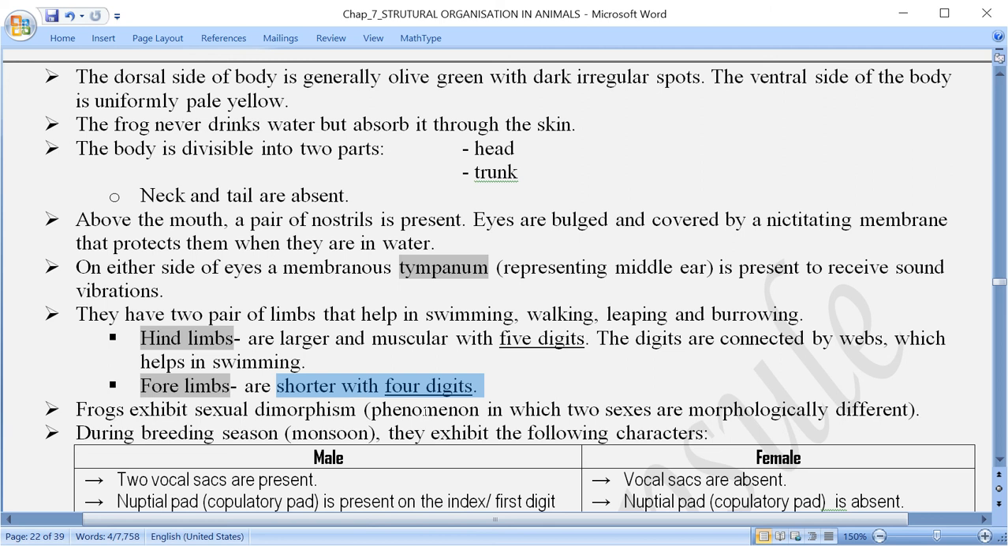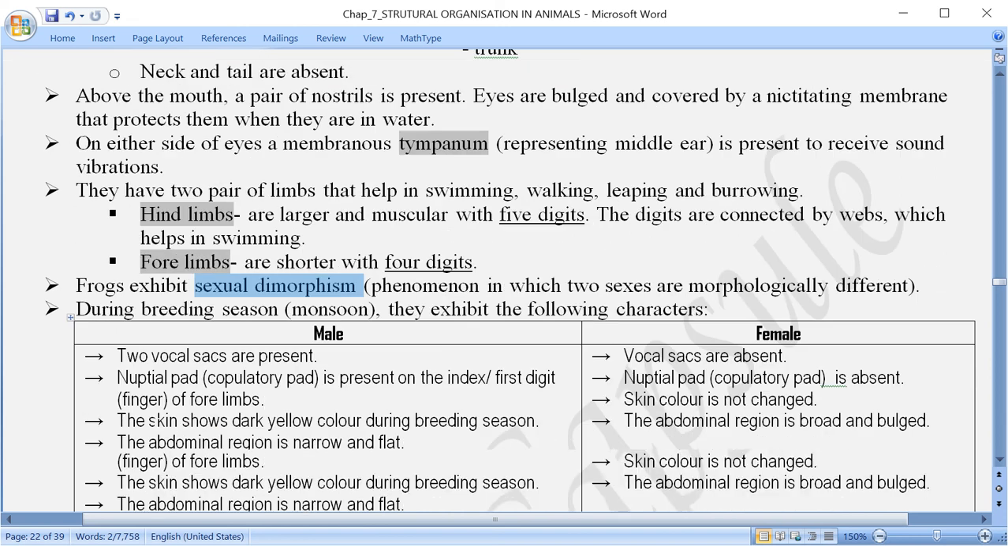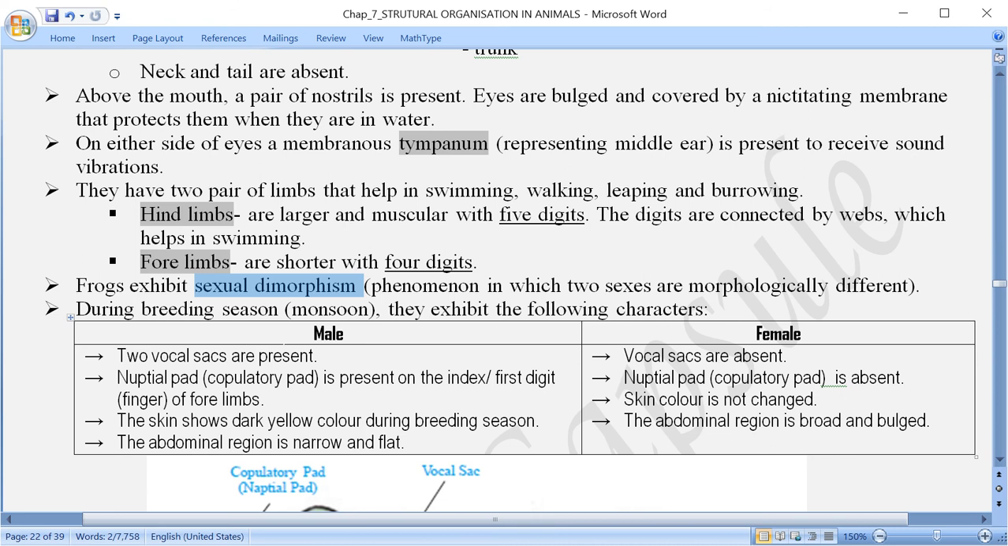And forelimb is for landing purpose, means when they hop from a place and then land again onto the ground surface, at that time the forelimb is useful. Now when we see the male and female, we can differentiate which frog is a male or a female. We can identify that, and this is referred to as what? Sexual dimorphism. Means the frogs exhibit sexual dimorphism.